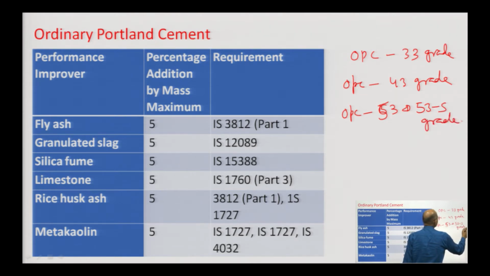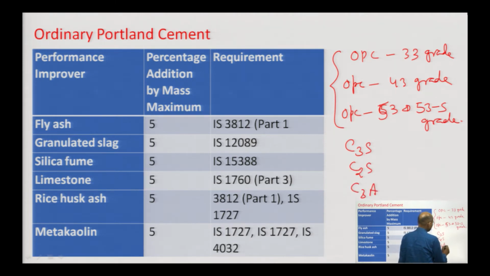Basically we have 3 types of ordinary Portland cement. The main constituent compounds of ordinary Portland cement are C3S, C2S, C3A and C4AF. So, these are the main compounds for Portland cement.